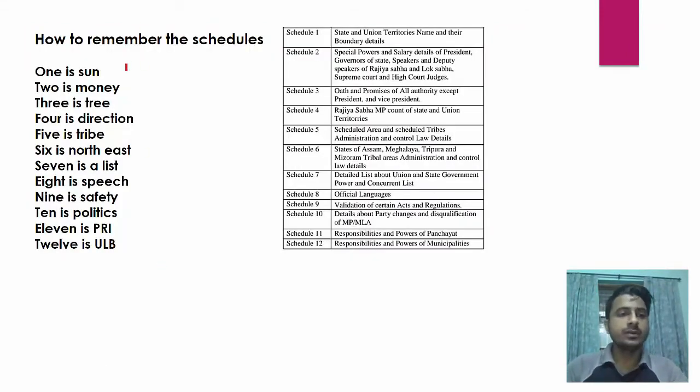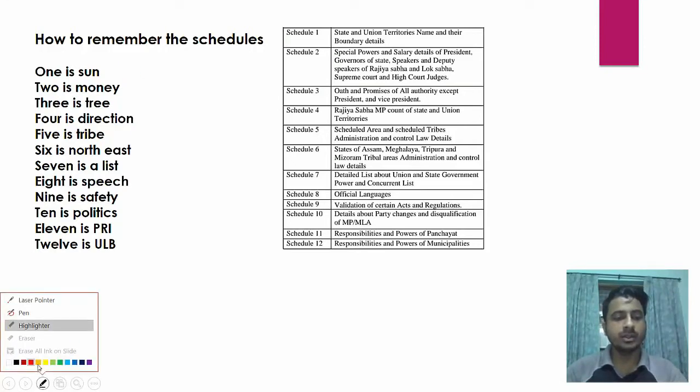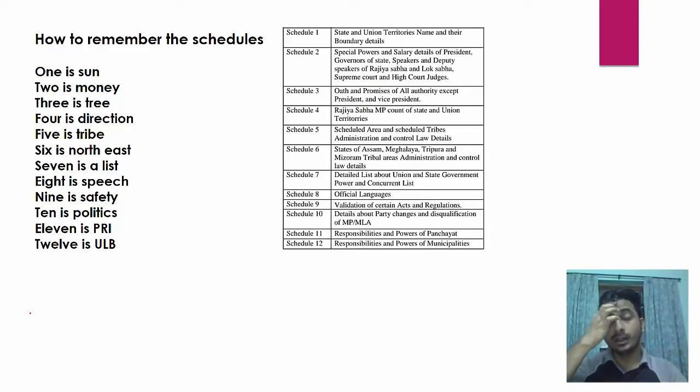Okay, so now first I will tell you how to remember the schedules. In our Constitution there are 12 schedules. So what are schedules? Schedules are nothing but classifications of important parts of a constitution, and they are written in a chapter which is known as schedule, so hence the name schedule.